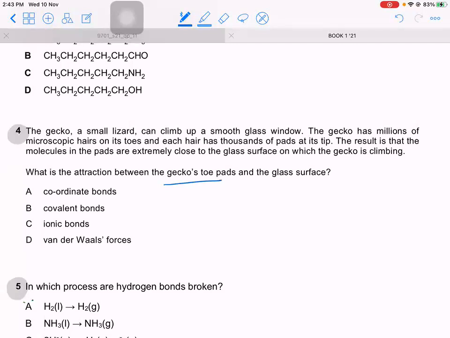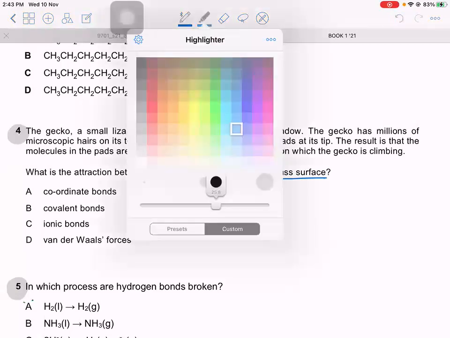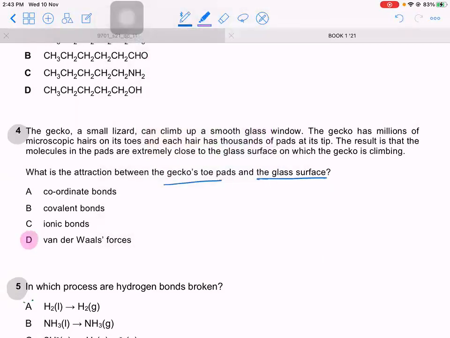So we have some force of attraction between one surface and another. So that should be an intermolecular force. Definitely not ionic bonds or covalent bonds. We know by default, every molecule has which type of forces? Van der Waals forces. So between gecko and the glass surface would also be Van der Waals force.